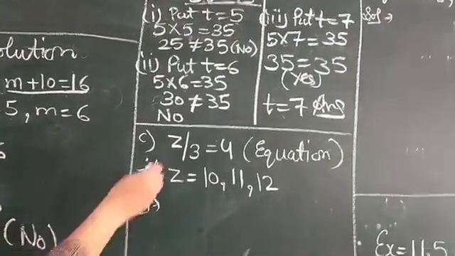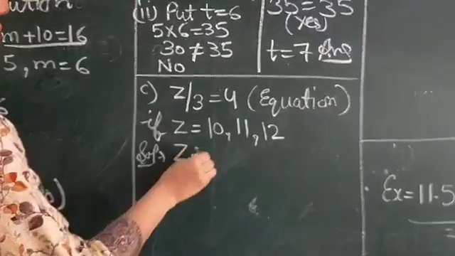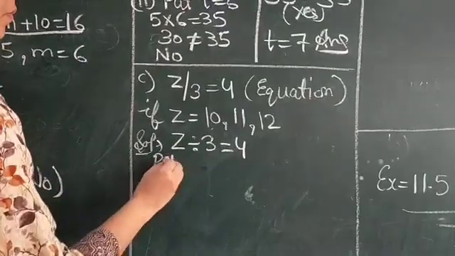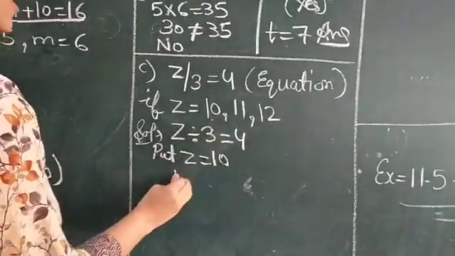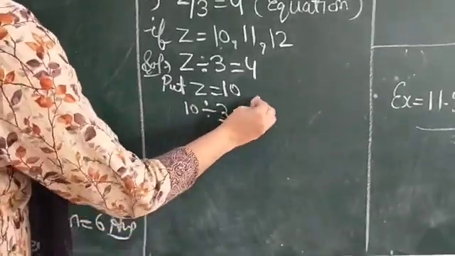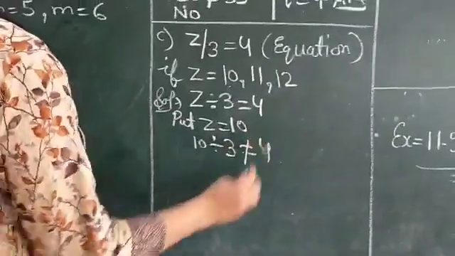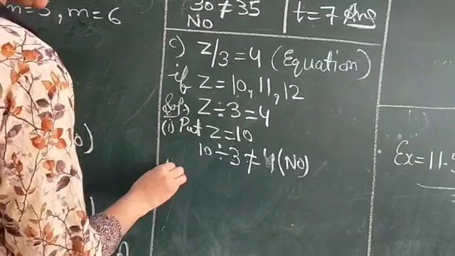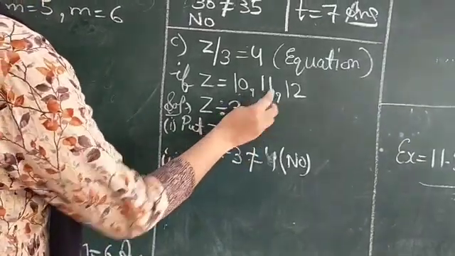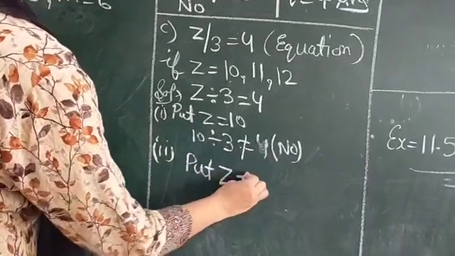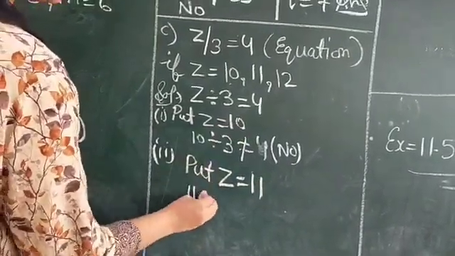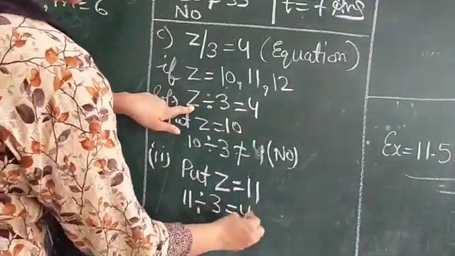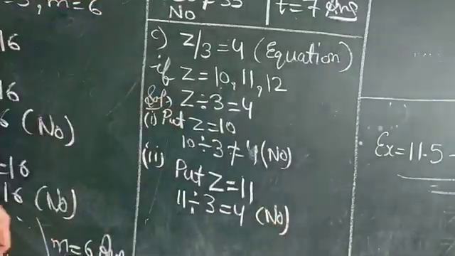In C part also, in C part there is z divided by 3 is equal to 4. Put z is equal to 10. 10 divided by 3. 10 is not divisible by 3, so it is not equal. Now, this is the first part. Now, second, put z is equal to 11. Here, instead of z, we put 11. 11 divided by 3. Again, 11 is not divisible by 3.